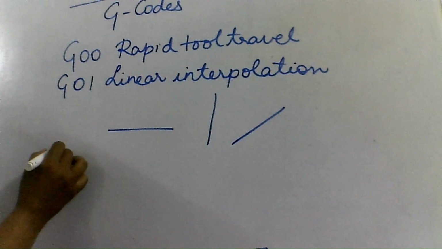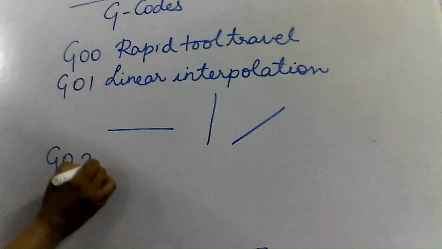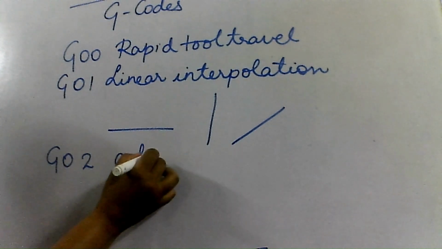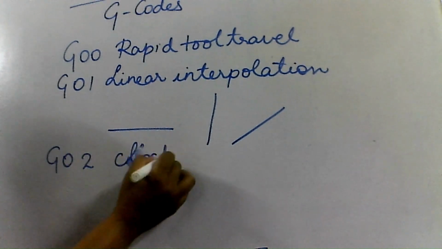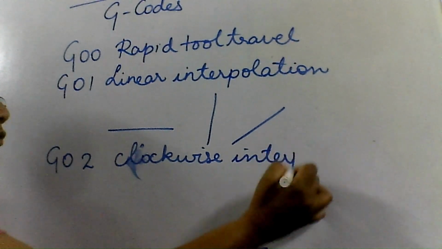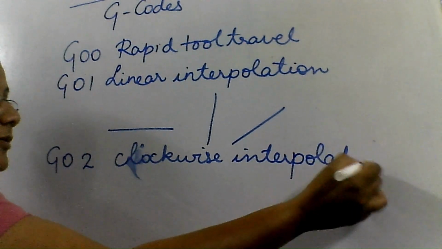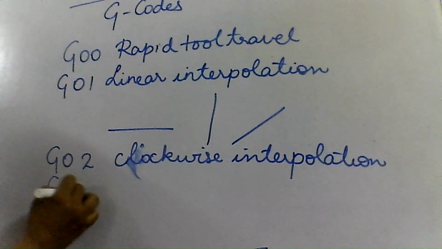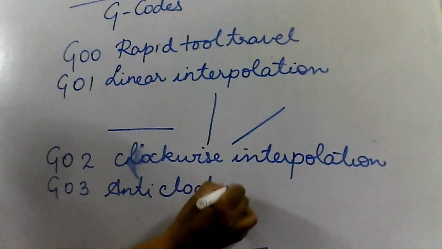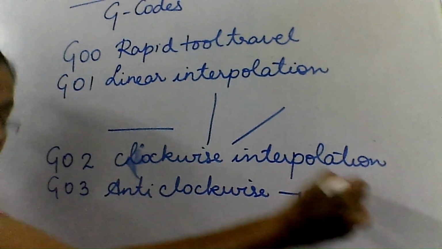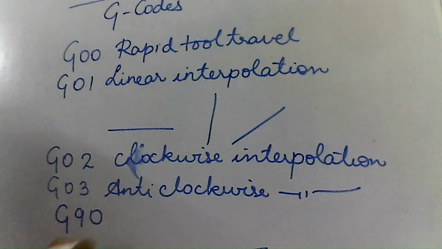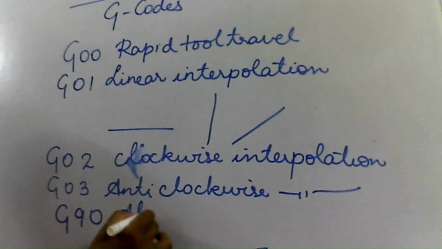Then the next one which we would be requiring is G02, which indicates clockwise interpolation. That means your tool is traveling in a clockwise direction. After that we have G03, which represents anti-clockwise interpolation, meaning the tool is traveling in an anti-clockwise direction. After that, we would be using G90, which indicates absolute programming.